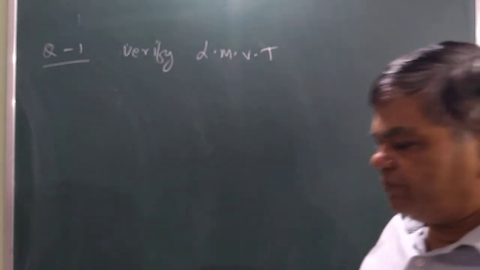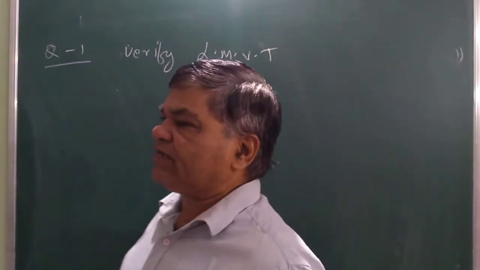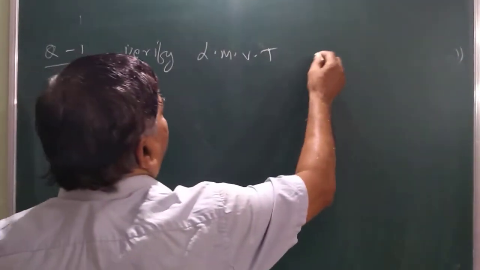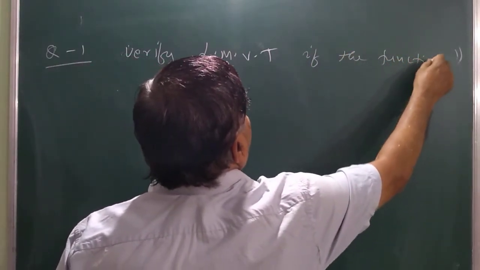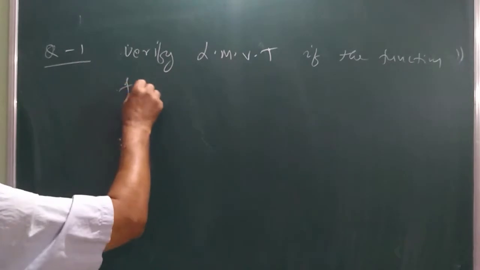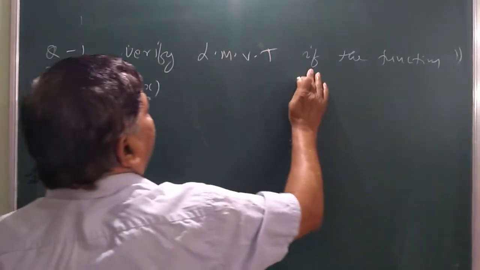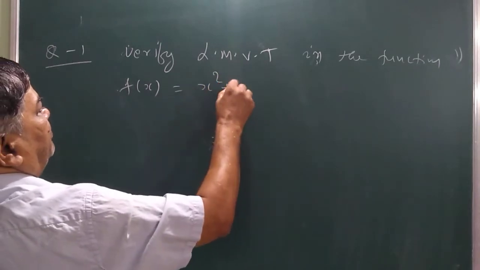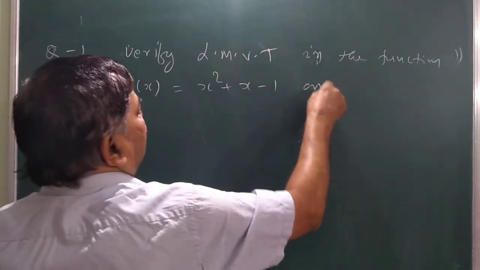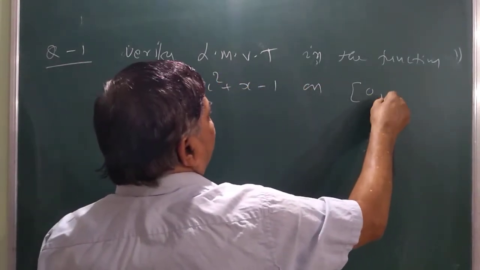As you know, a polynomial is always continuous and differentiable. So first, verify LMVT for the function f(x) is equal to x square plus x minus 1 on 0 to 4.